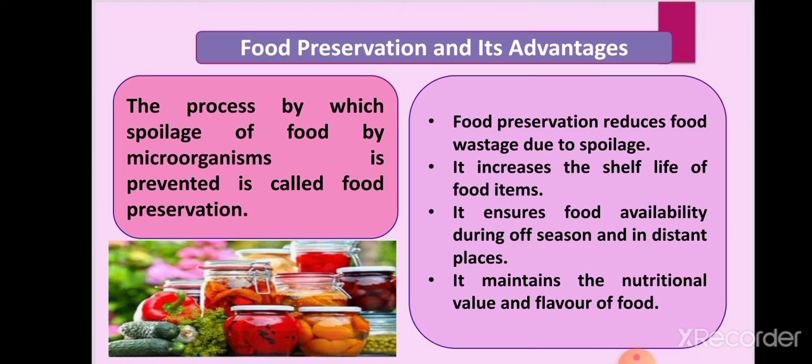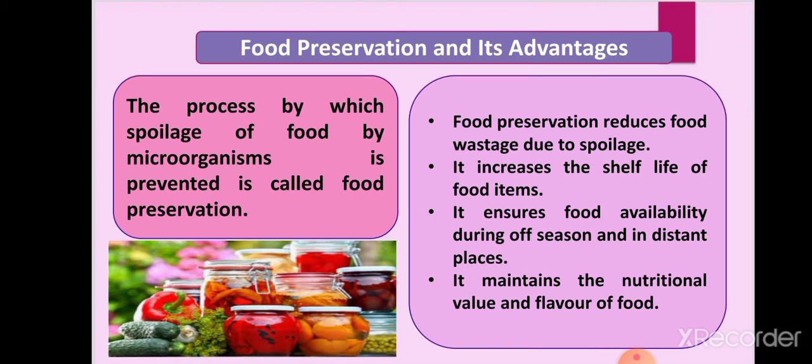And sometimes food develops different colors than normal, means its color changes, and it also tells us that food is spoiled. And sometimes on food materials such as bread or pickles or cheese or other fruit items, when they get spoiled, some cottony growth develops, and that cottony growth is because of molds and some fungus.